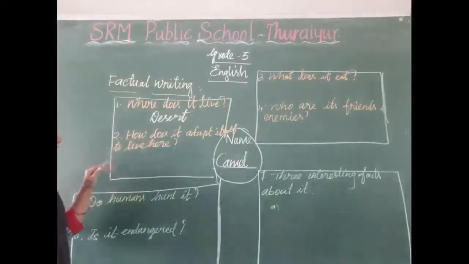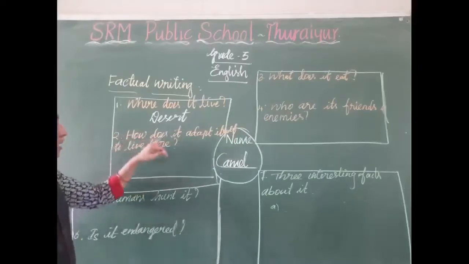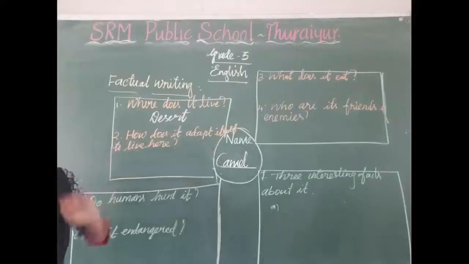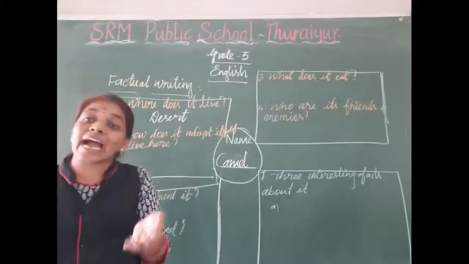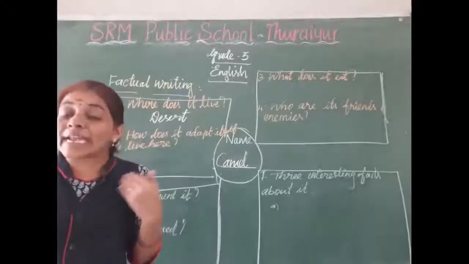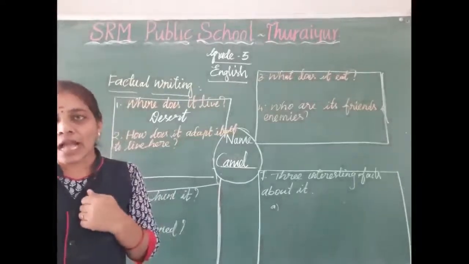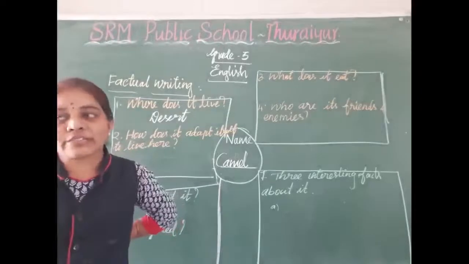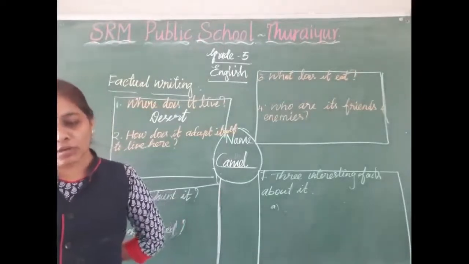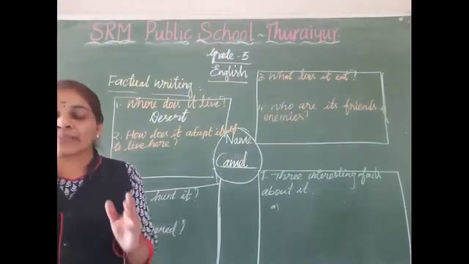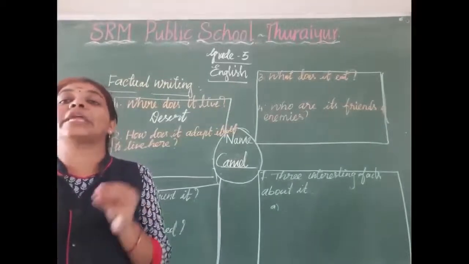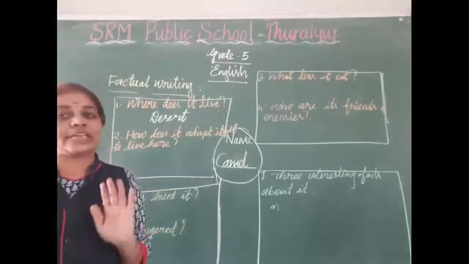Next, second question, look here. How does it adapt itself to live here? How does it adapt itself to live in the desert? What are the things it can do? The camel has a special adaptation to live in the desert.